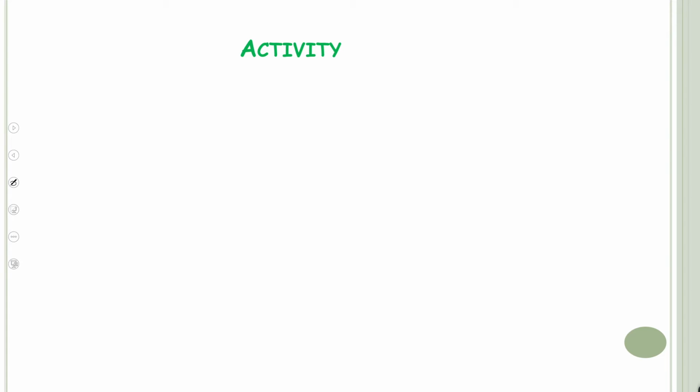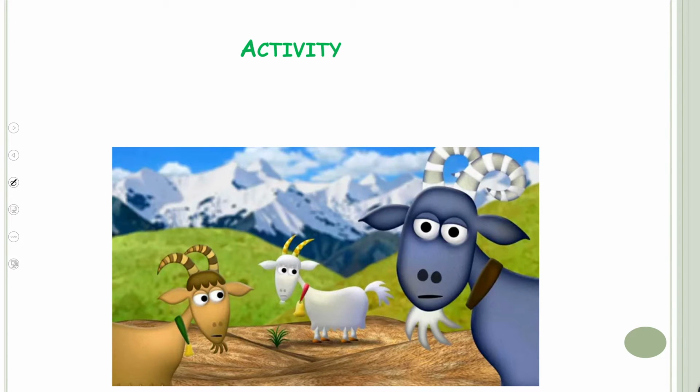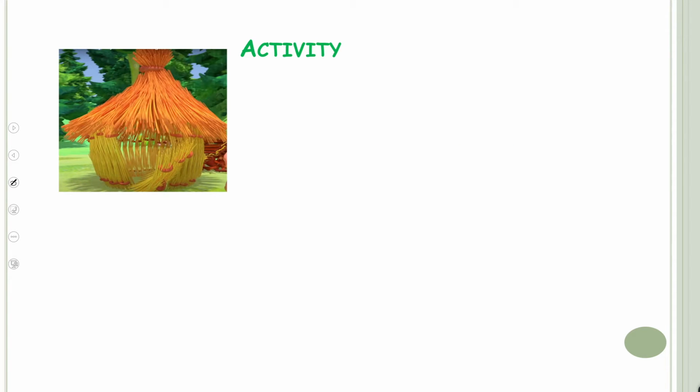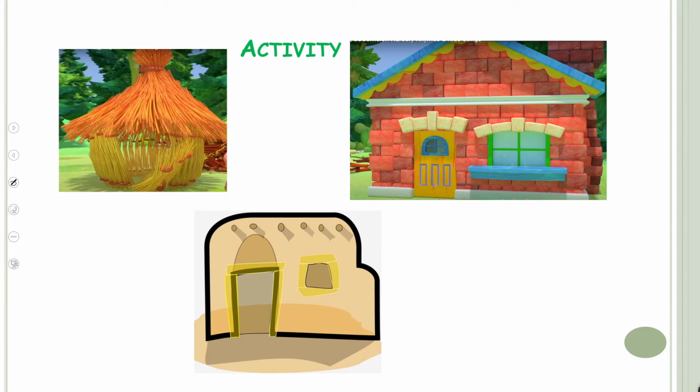Okay. This is a story about 3 goats. They used to live in a grassland where there is a lot of grass. So, what they did, they made houses for themselves. The first goat made a house made up of straws, and it was called a hut. Then, the second goat made a house made up of mud.